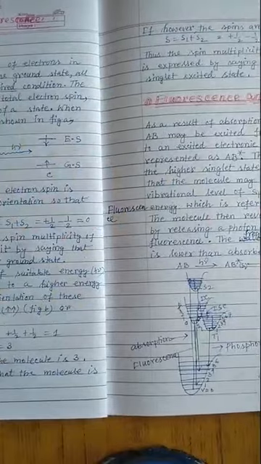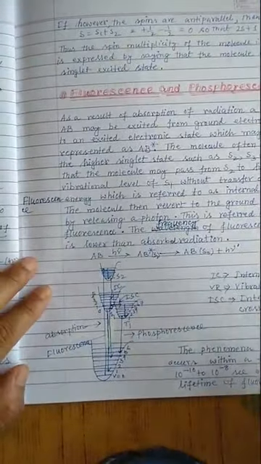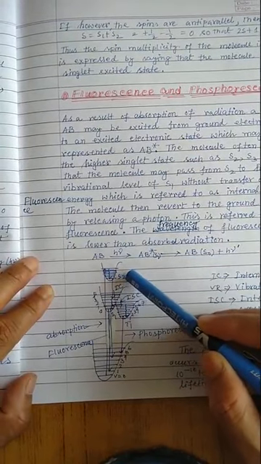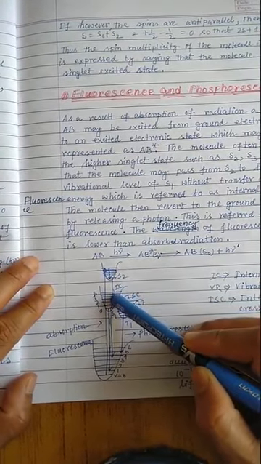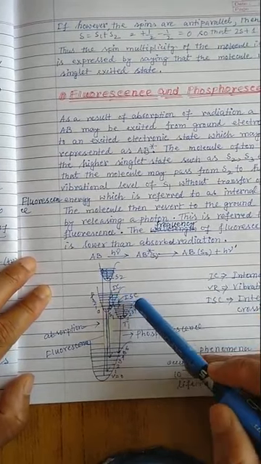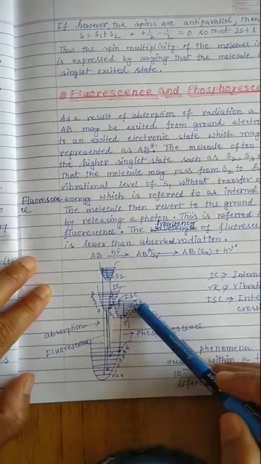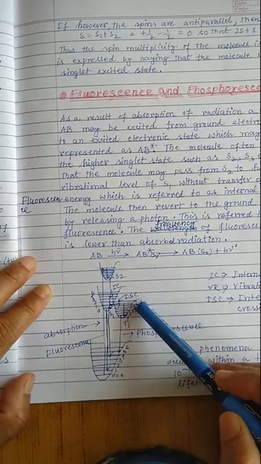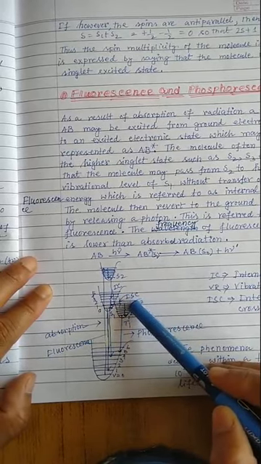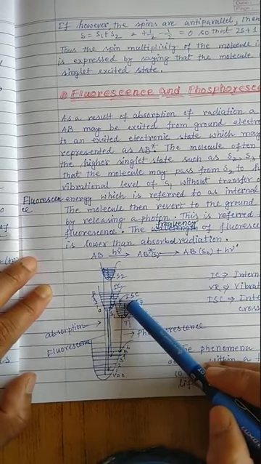So at that condition, I would like to show you the figure again. Look, when the molecule is returning from the lowest vibrational level of the S2 state to any of the vibrational levels of the S1 state, the 6th vibrational level matches between the singlet and triplet states.